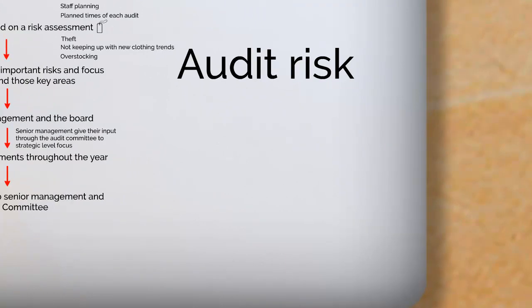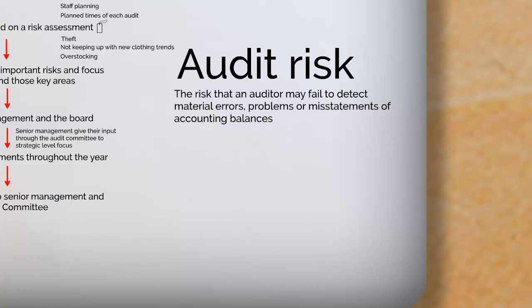Now, what exactly is audit risk, I can hear you ask? Well, this is the definition. It's the risk that an auditor may fail to detect material errors, problems, or misstatements of accounting balances. So just let's focus on this first bit, that an auditor may fail to detect. So we're not looking at the risk that is the focus of the audit. We're in fact looking at a different kind of risk here, the risk that the auditor may fail to do something. And in fact, we've got a nifty little sum to work this out.